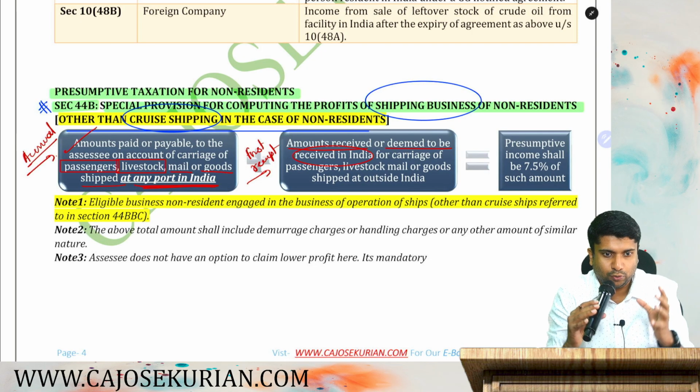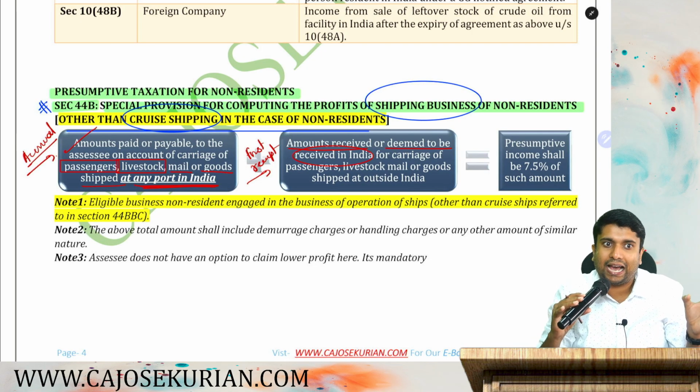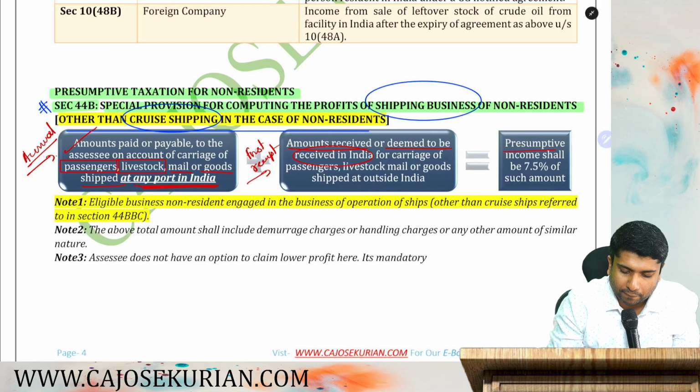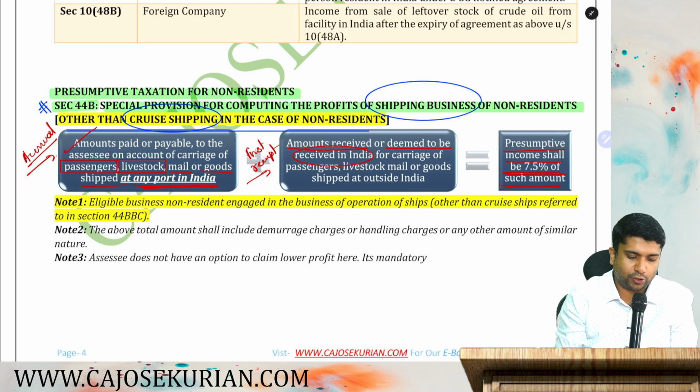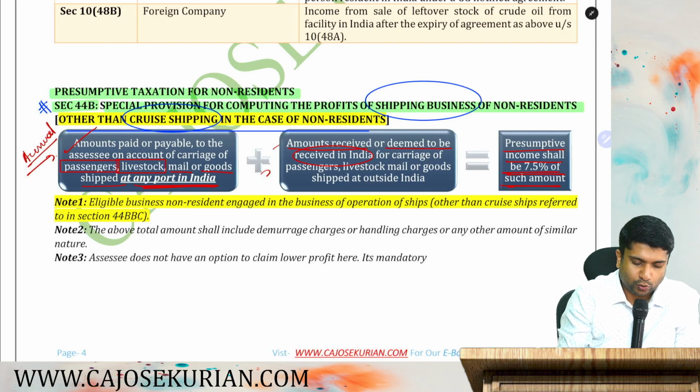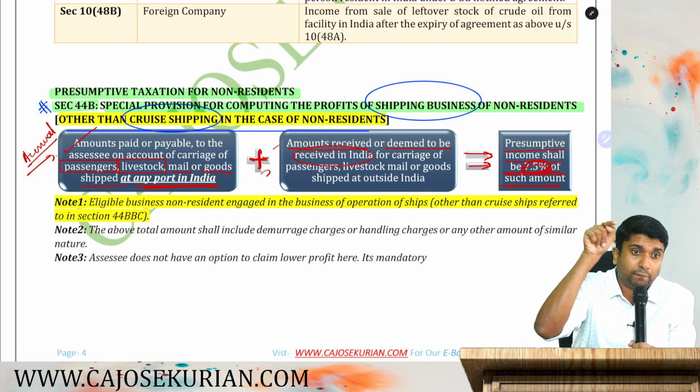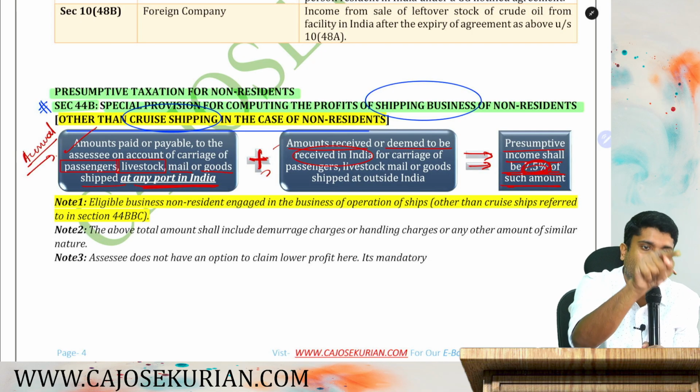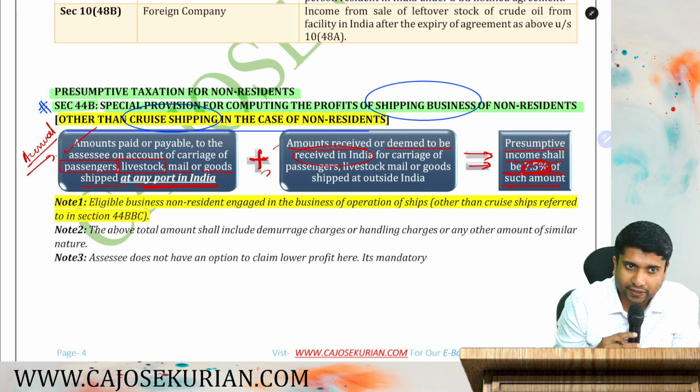First receipt. So you take both of those freights, add them together, then apply presumptive income of 7.5% of such amount. You add this one and the other one. Then on the total you apply what? 7.5%, and that 7.5% is the presumptive profit. Are you all with me?